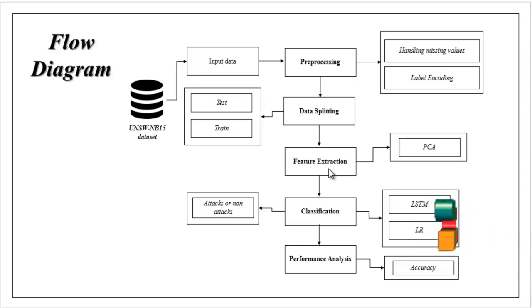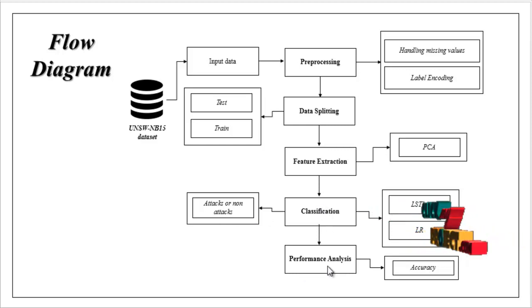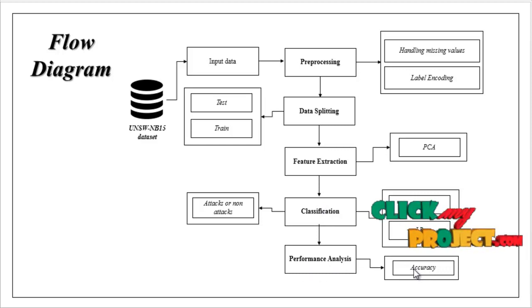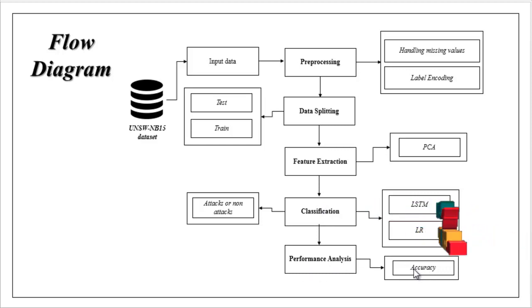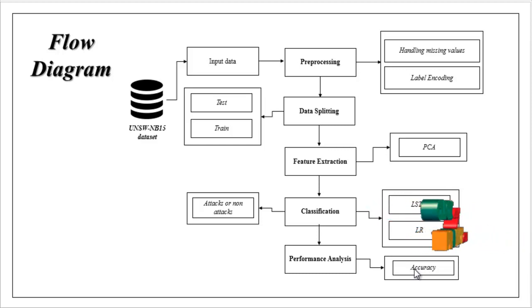Here we implemented two different classification algorithms: LSTM, long short term memory, for deep learning, and logistic regression for machine learning. With the help of these algorithms, we identify or detect the cyber attacks or non-cyber attacks in networks. Finally, we estimate performance analysis like accuracy. Accuracy is the overall prediction, how accurately our model predicts, in terms of percentage. This is the flow of our project.